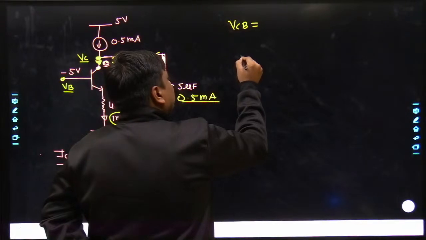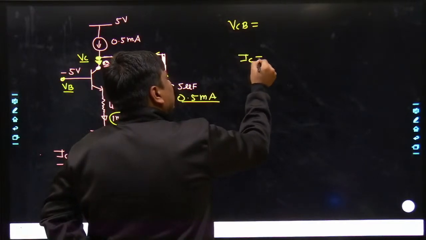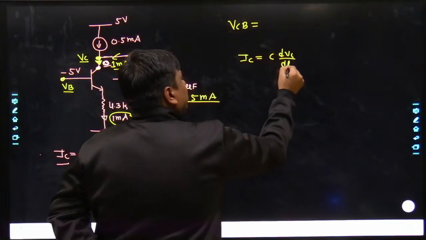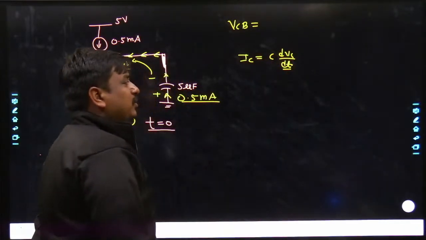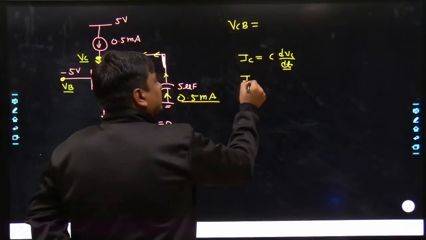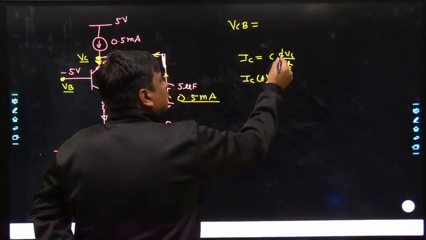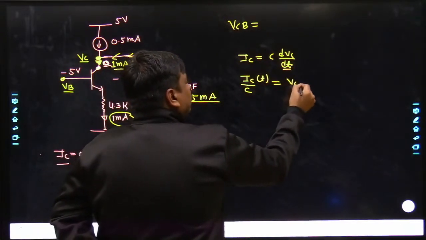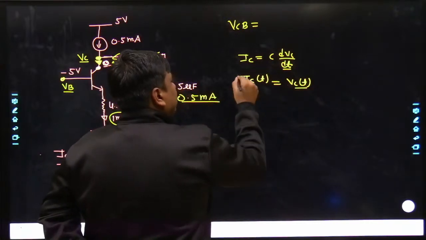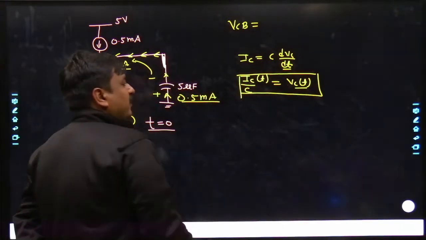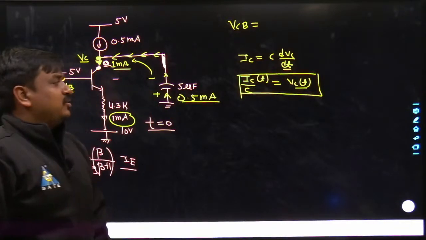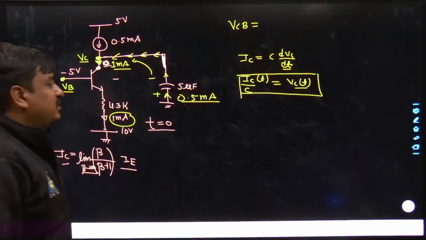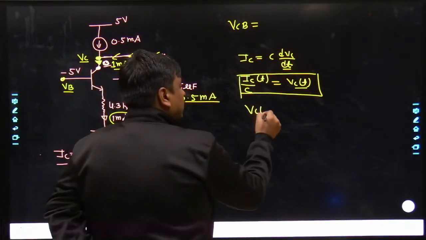The current across the capacitance is IC equals C dVc by dt. If I take the integration on both sides, it would become IC of t. Similarly, this C can be brought to the left hand side, and it would become Vc of t with an arbitrary constant. You have an initial condition that initially the capacitance was uncharged, so you can take that initial voltage or arbitrary constant as 0. So here the Vc of t became